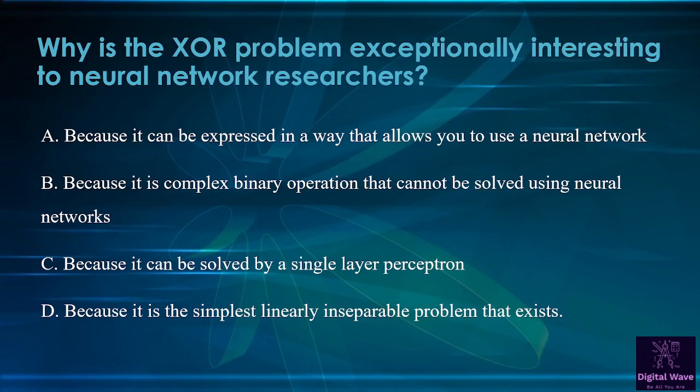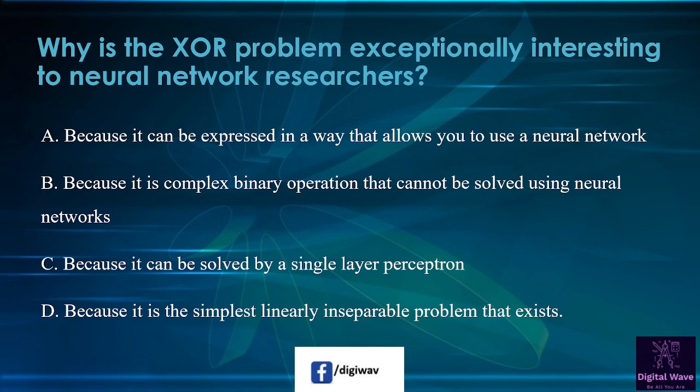Next question is why is the XOR problem exceptionally interesting to neural network researchers? So first option is because it can be expressed in a way that allows you to use a neural network.